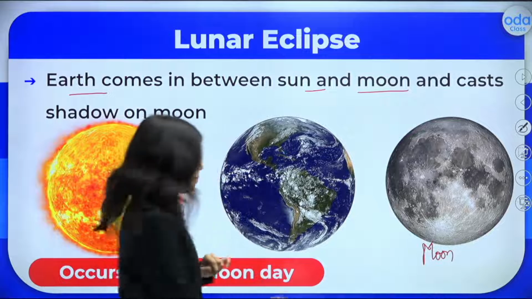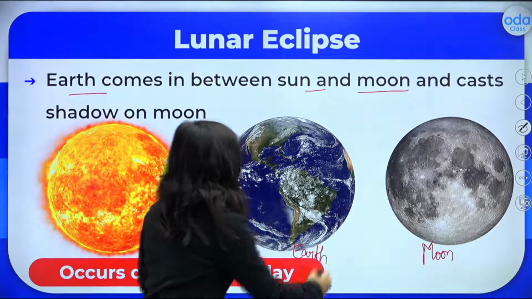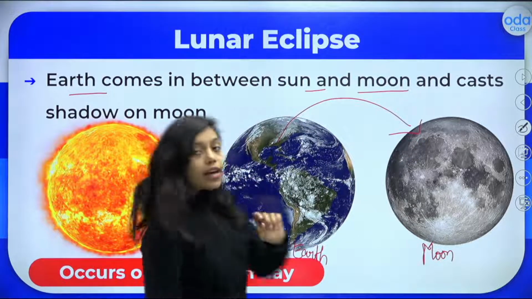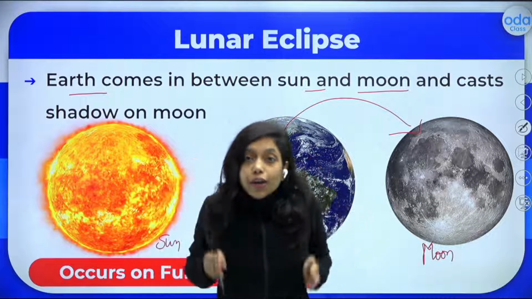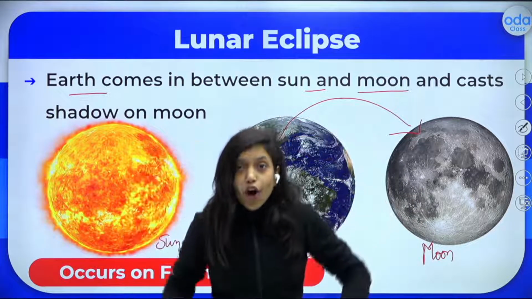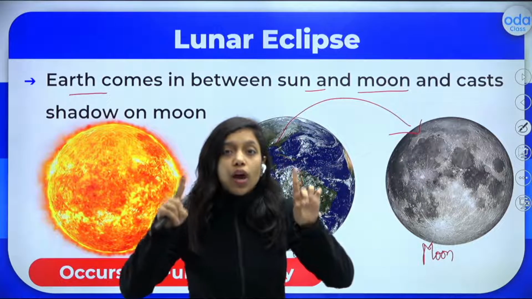In between, who is coming? Our earth is coming in between, right? So the earth's shadow will fall on the moon and this is called lunar eclipse. So earth will come in between the sun and the moon and the shadow of the earth will fall on the moon. This is called lunar eclipse.